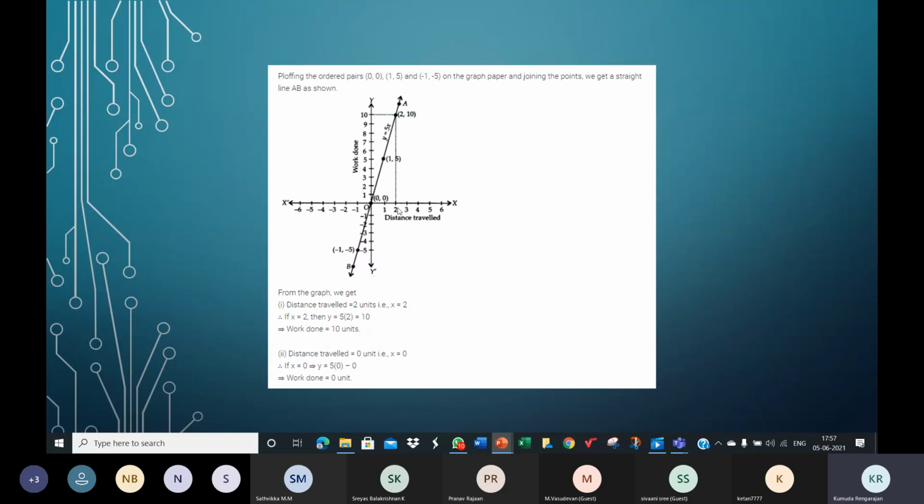So y is 10. When x is 2, y is 10. That is when the distance traveled is 2 units, the work done is equal to 10 units. Then when the distance is 0, that is when x is 0, y is also 0. That is, the distance traveled is 0, work done is also 0.